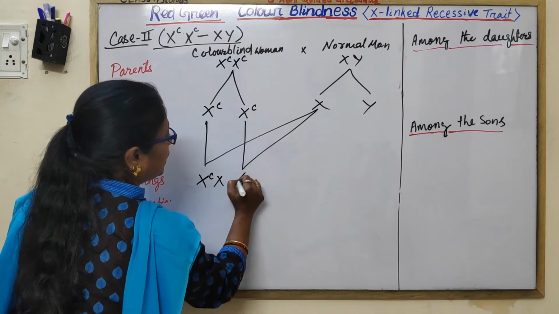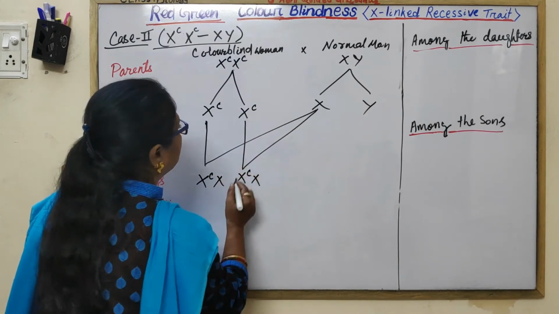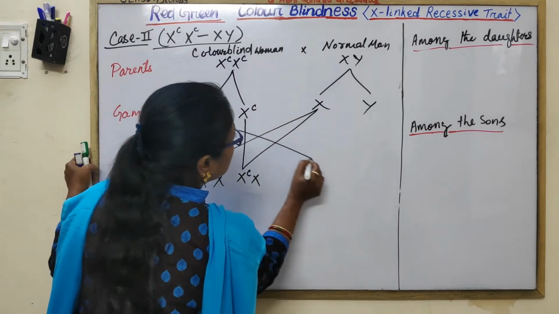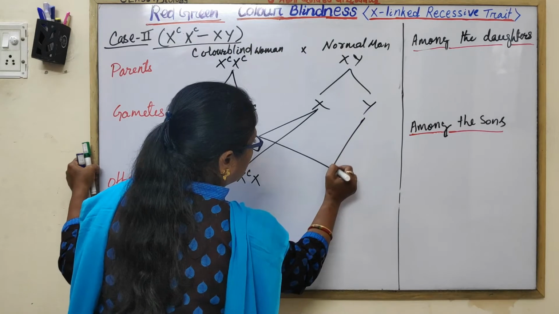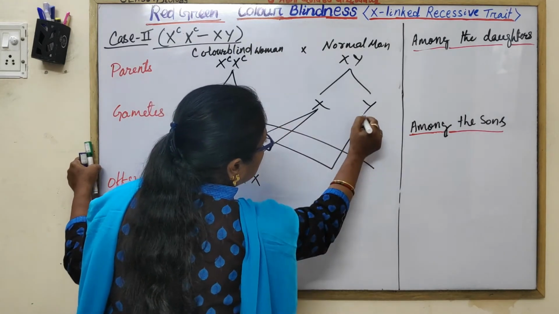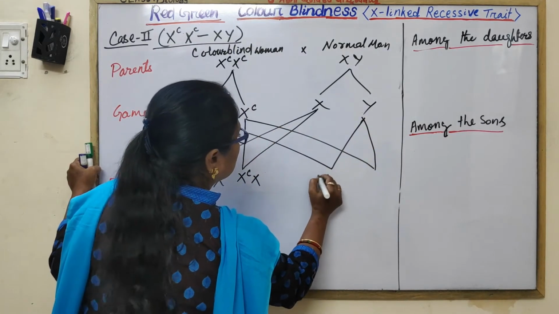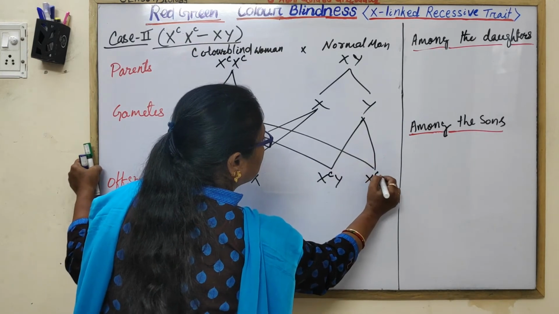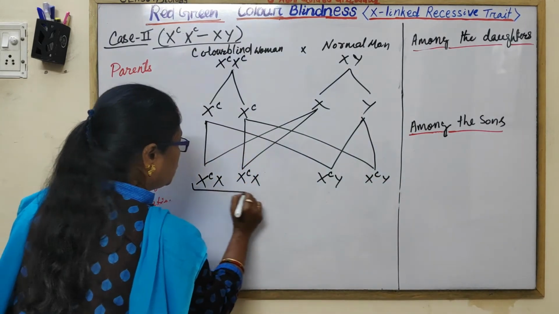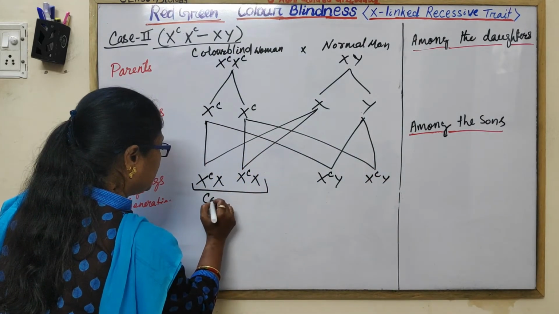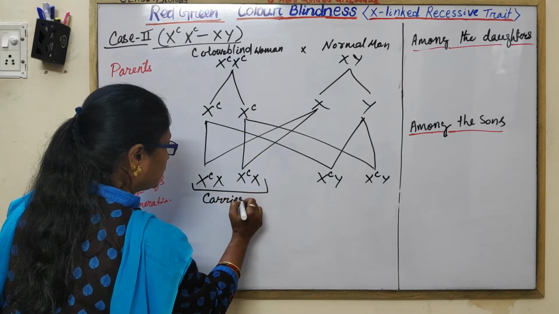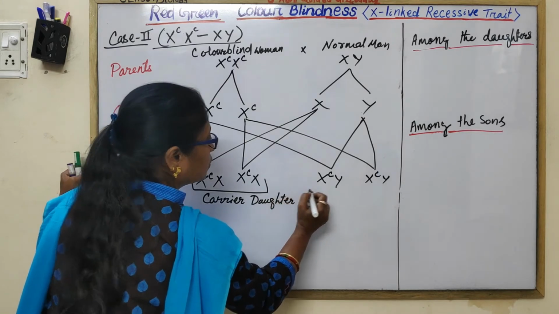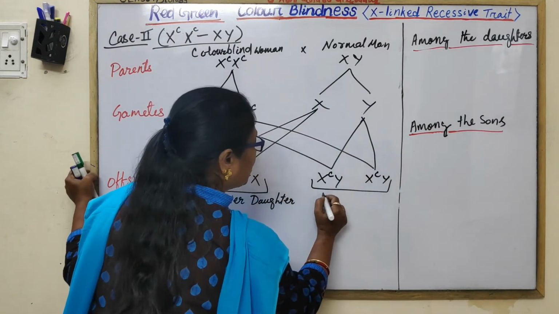Here XCX, again XCX, both the daughters are carrier, and XCY, both the sons are colorblind.